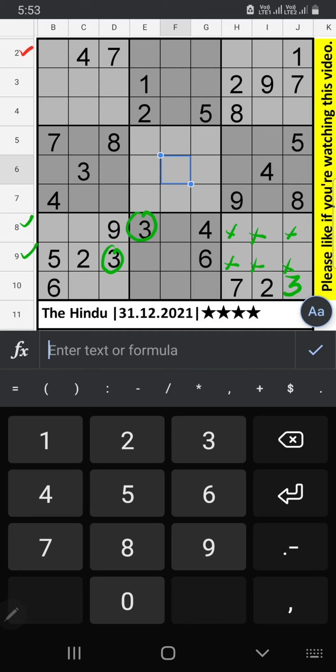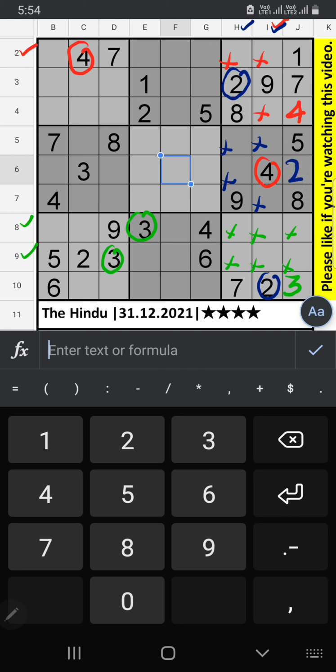2nd row we have 4. Column I we have 4. 4 can't come in these cells. 4 confirm here. Column H, column I we have 2. 2 can't come in these cells. 2 will confirm here.